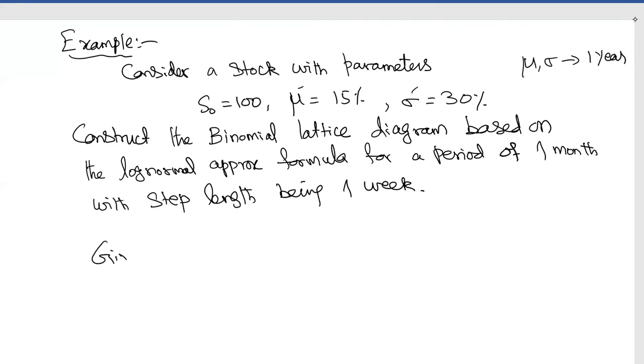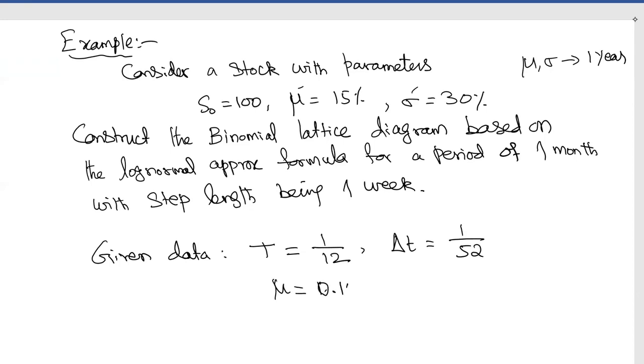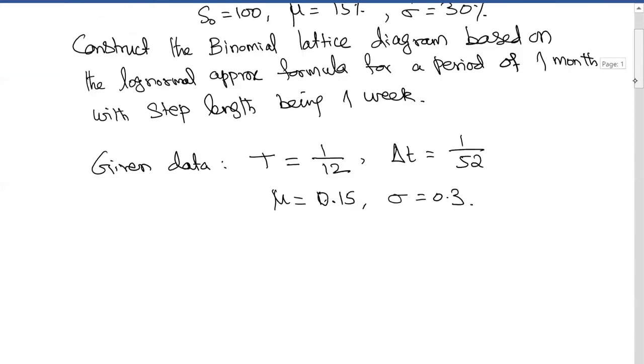Therefore, what are the given data? T is 1 month, that is 1 by 12, and delta T is 1 week. If you take 52 weeks in a year, then it is 1 by 52. In fact, we always take like this. Okay, and mu is given as 0.15 and sigma is 0.3. So these are the parameters given. First, carefully write the parameters.